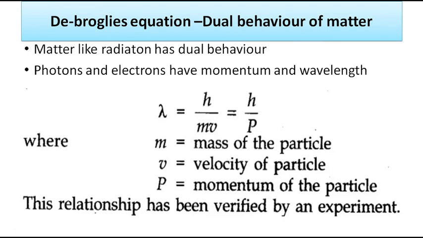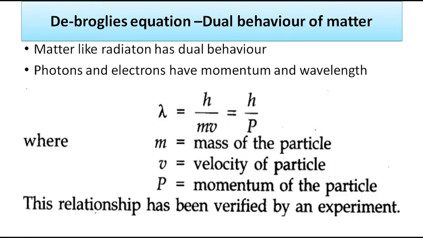Next. So now you know light has dual properties. What are the proofs for that? Spectrum is a proof for the wave-like behavior, and black body radiation and the photoelectric effect are the proofs for the particle-like nature of light radiation.